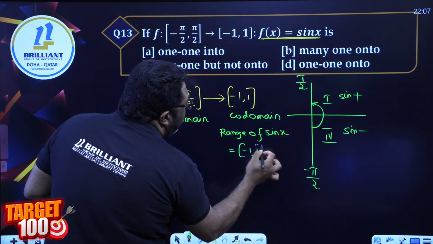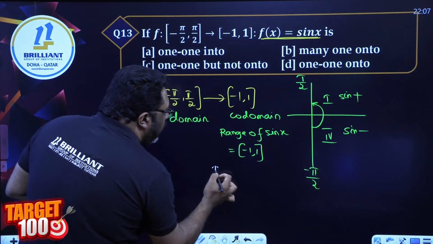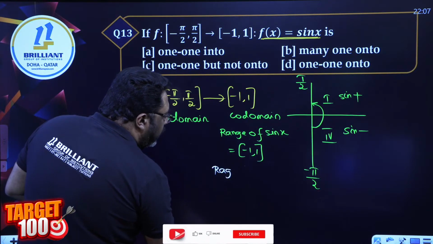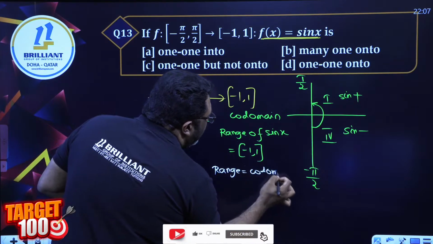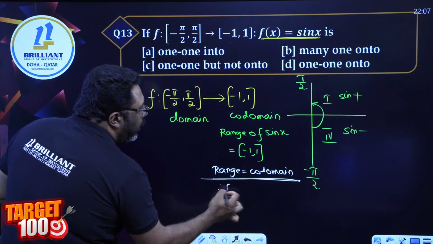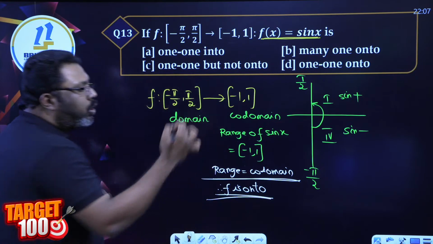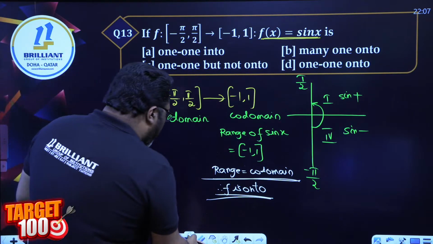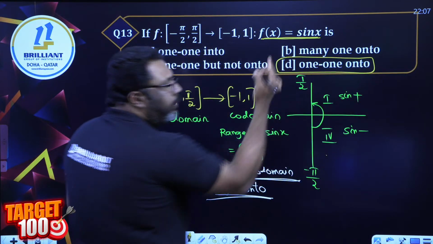We know the range of sin x is minus 1 to 1, and hence range and codomain are equal. Therefore the function is onto. A function becomes onto if range and codomain are equal. So the option is 1-1 and onto, option D.